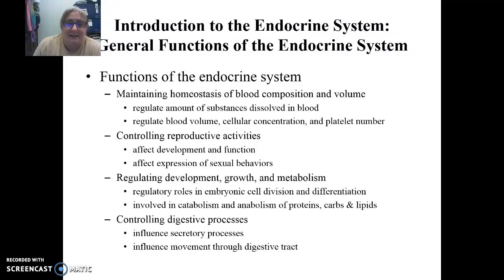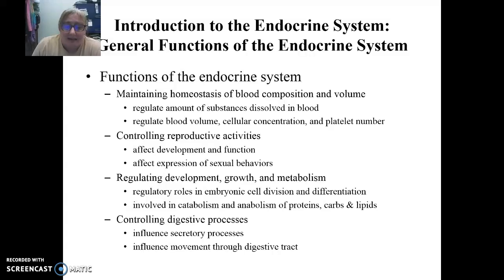So not only does the endocrine system activate our secondary sexual characteristics at puberty, but it also activates the production of sperm and egg, which is what we need for fertilization to occur.